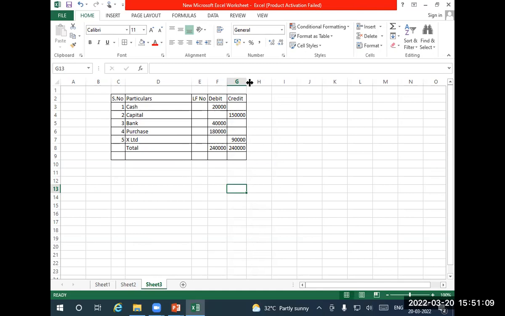Any doubt before we move on to the next one? It is very simple, what we have taken. Whatever there is, everything follows the same logic. You take 1,000 transactions, it's the same logic. Even 10, same logic. One thing to keep in mind: this is a general idea of what you are studying. It will change slightly, not by principle but by practice, depending on the nature of the business.